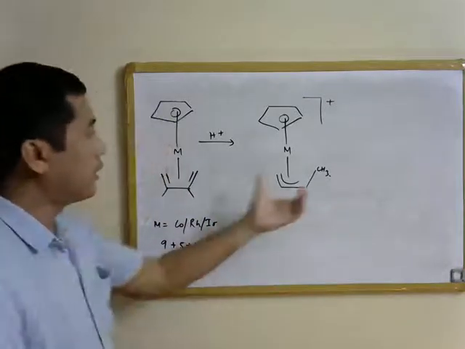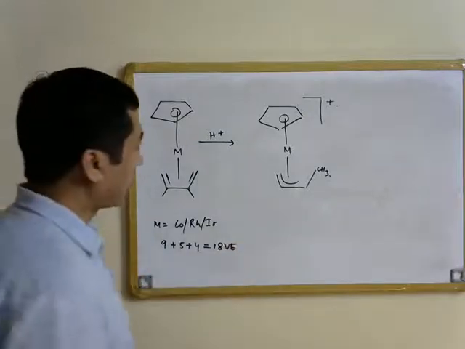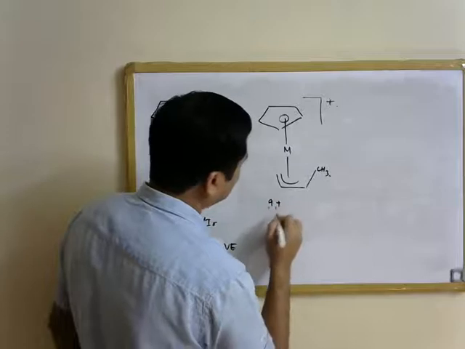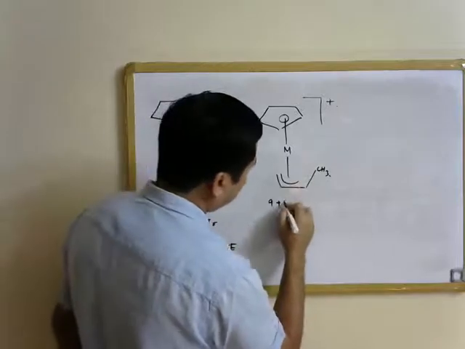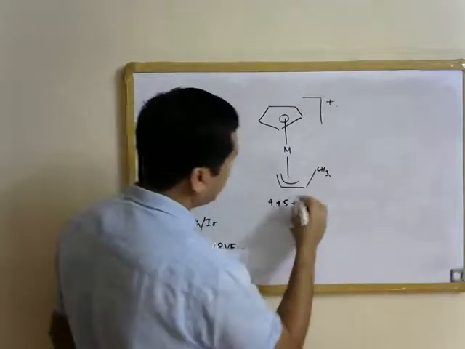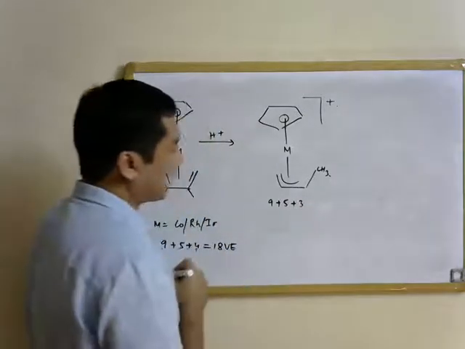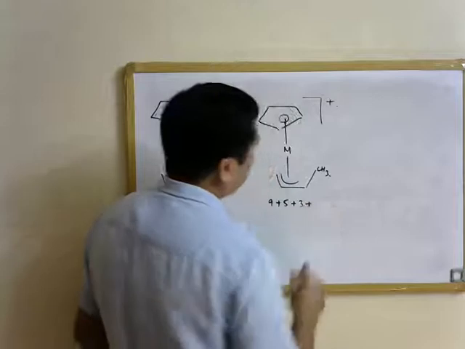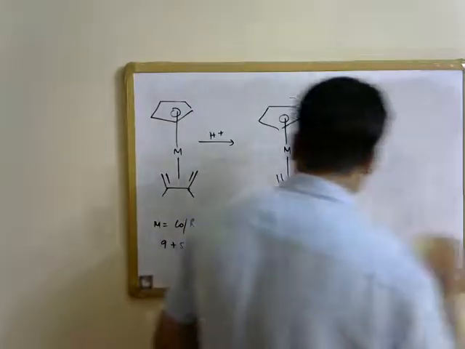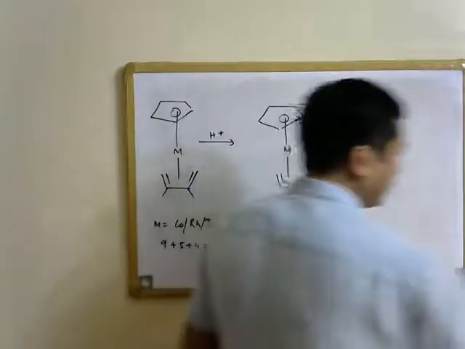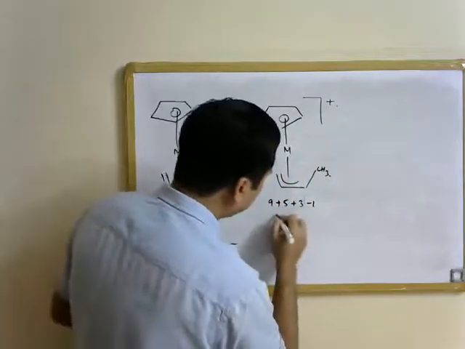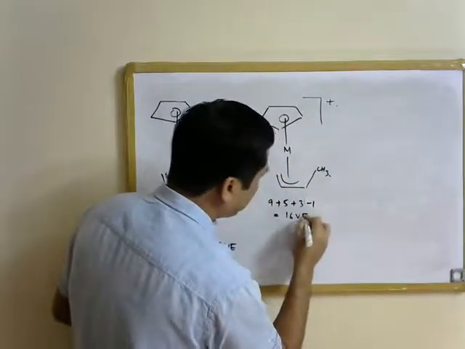And if you count the electrons on the product over here, then what you will find is 9 electrons from the metal and 5 electrons from the Cp ligand, 3 electrons from the allyl ligand over here, and -1 for the positive charge that we have. So that is going to be equal to 16 valence electron.